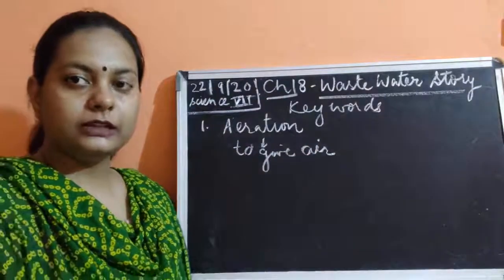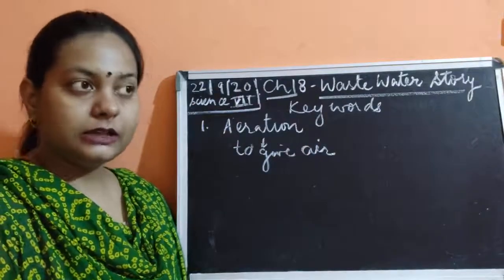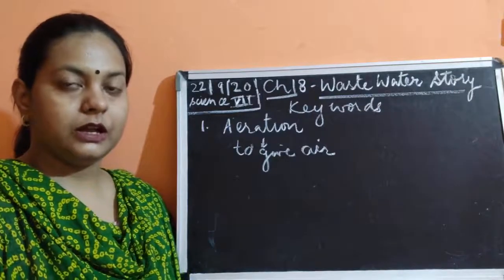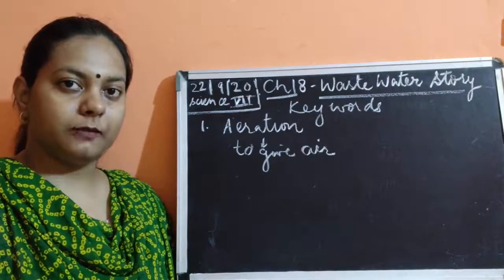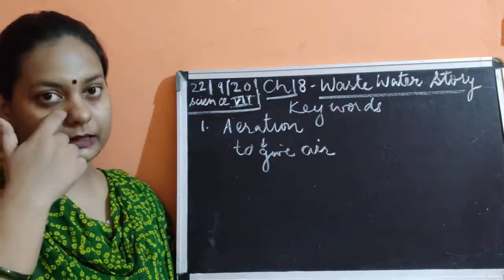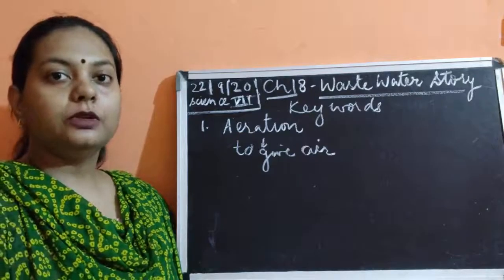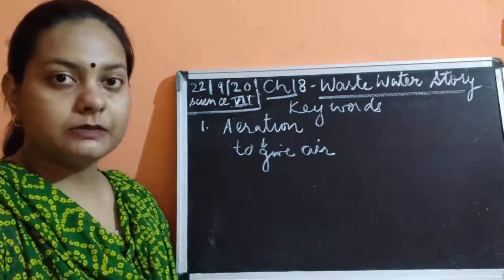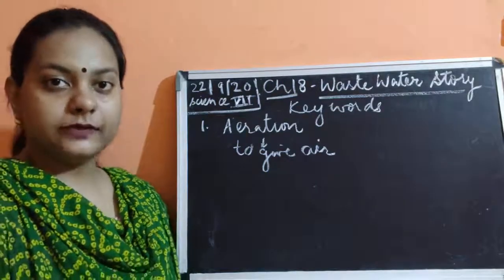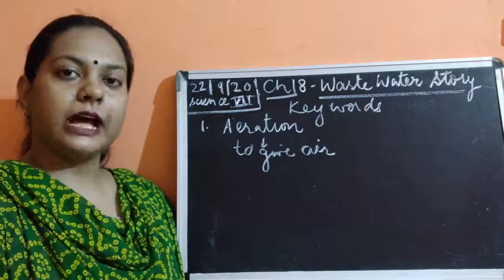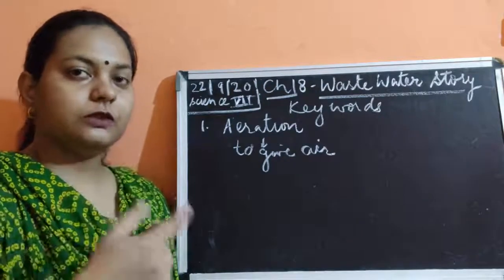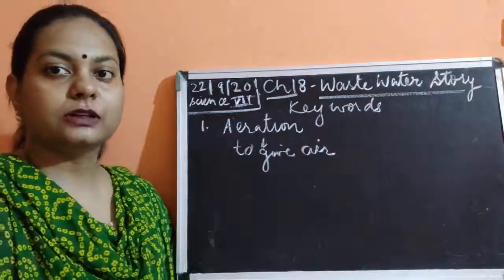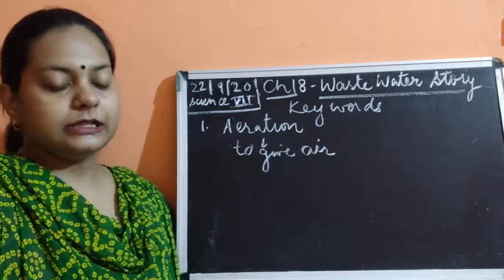Where are we circulating the air? We are circulating the air in the water which was being treated in the wastewater treatment plant. Once the sludge was prepared and the water was obtained, the water is very much prone to anaerobic respiration. So we need to circulate air through the water with the help of aerators. This process by which the water is aerated is said to be aeration.